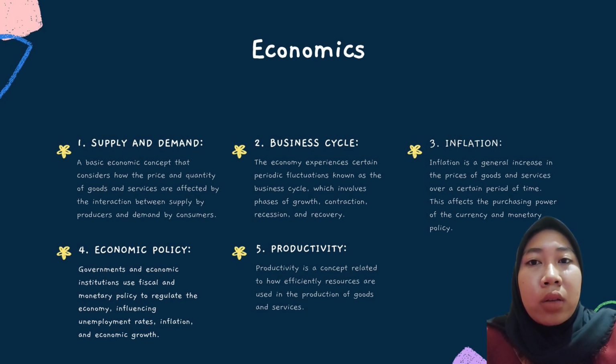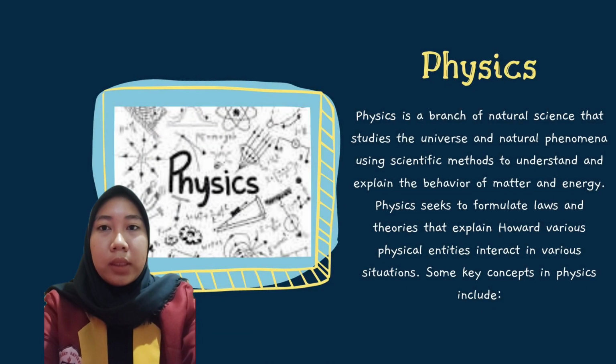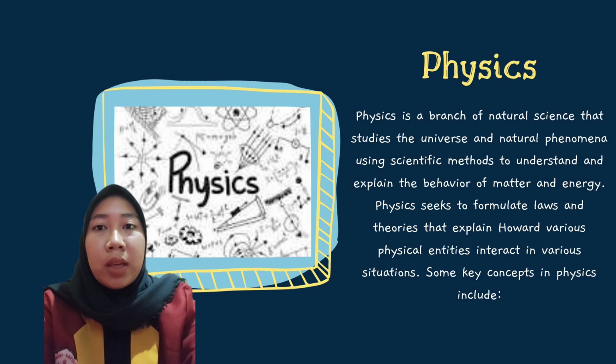Productivity is a concept related to how efficiently resources and assets are used in the production of goods and services. Next, physics. Physics is the branch of natural science that studies the universe and natural phenomena using scientific methods to understand and explain the behavior of matter and energy.